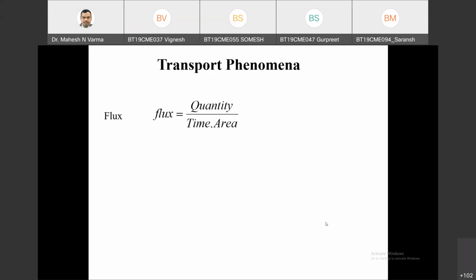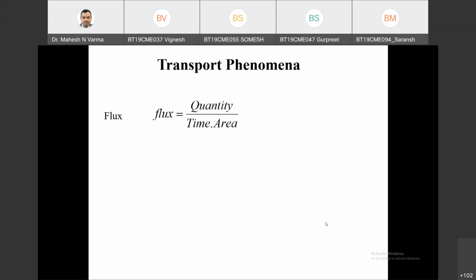Now, as I told you in yesterday's class also, transport phenomena is all about bringing all these subjects together: heat transfer, mass transfer, momentum transfer. In fact, you can bring every transport process. Whatever transport process you can bring, that can be logically discussed and correlated with heat transfer, mass transfer, and momentum transfer.